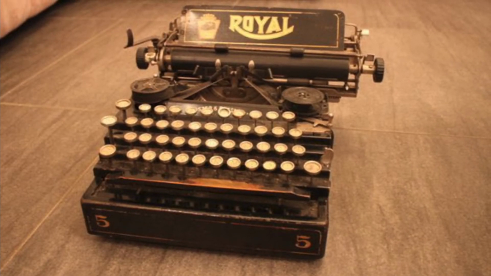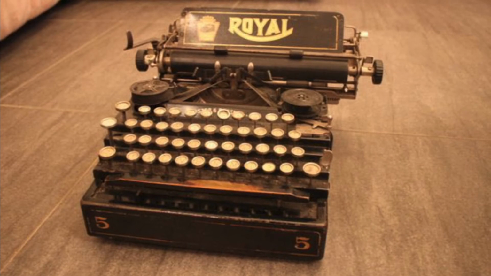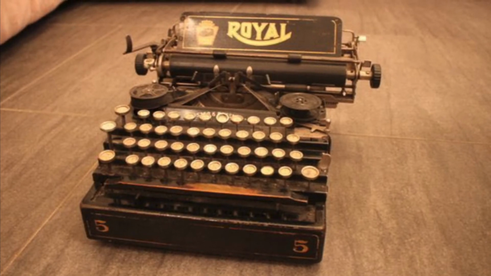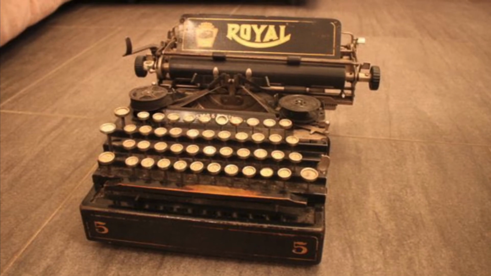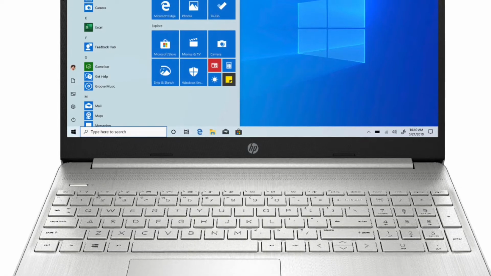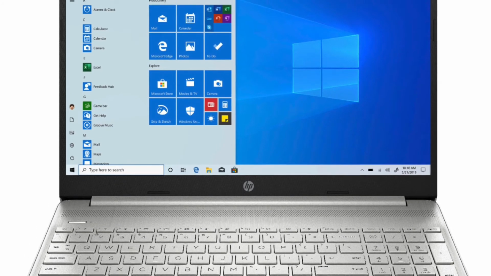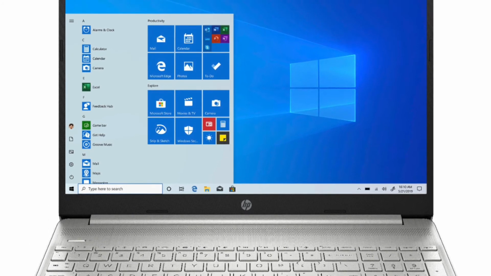A typewriter is what people used when they wanted to type words onto a piece of paper. Now we just use computers and printers, but back then it was almost like stamping letters with ink onto pieces of paper. And of course, this is a computer like the ones we use right now in the present.